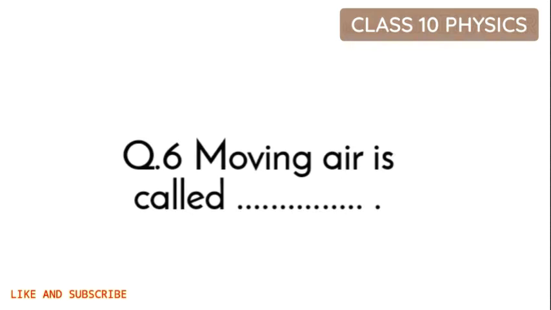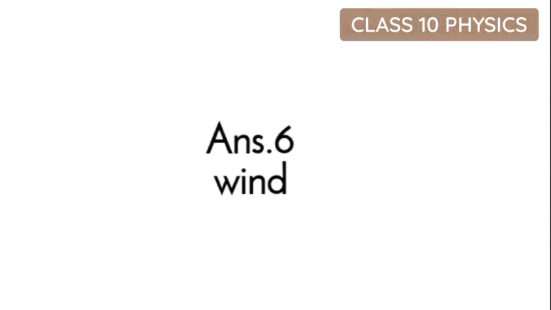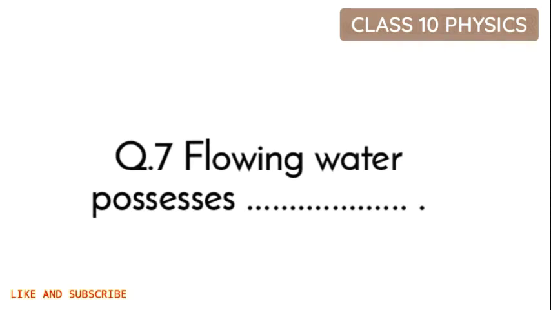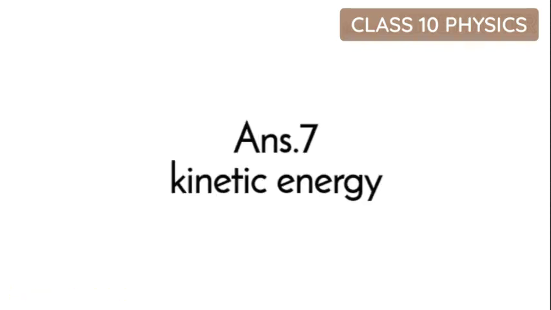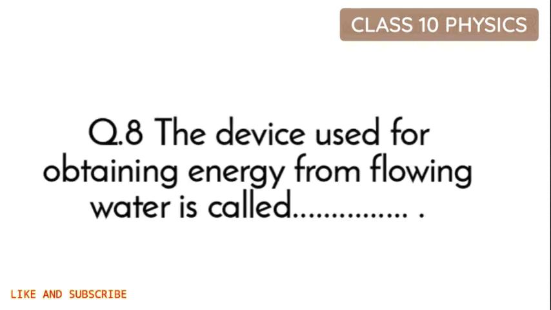Question 6. Moving air is called dash, and these are basically very common questions, and the answer is wind. Moving air is called wind. Question 7. Flowing water possesses dash, and you have to fill this. It's kinetic energy. It will rotate the turbine.